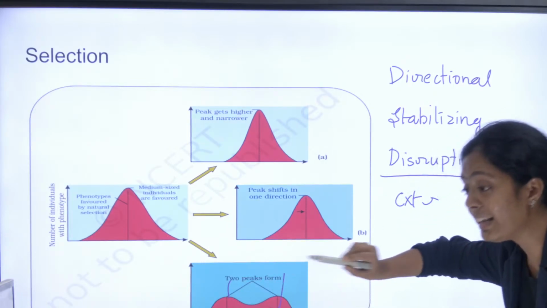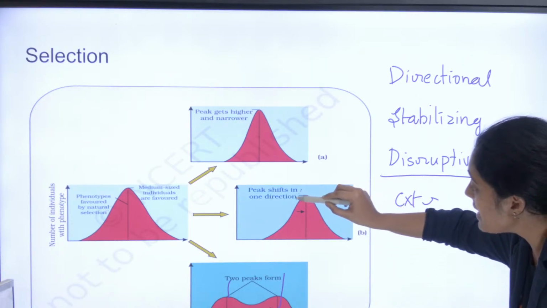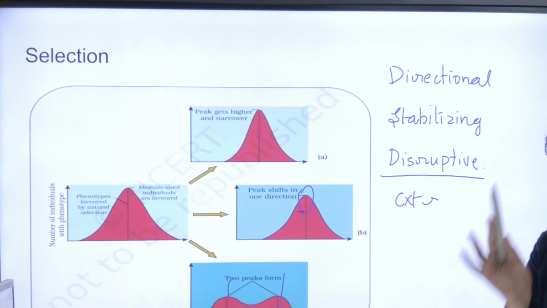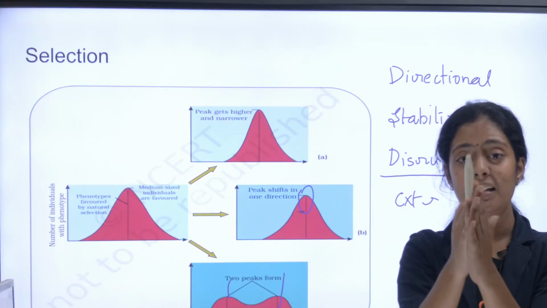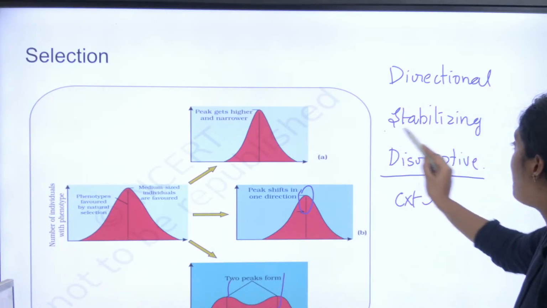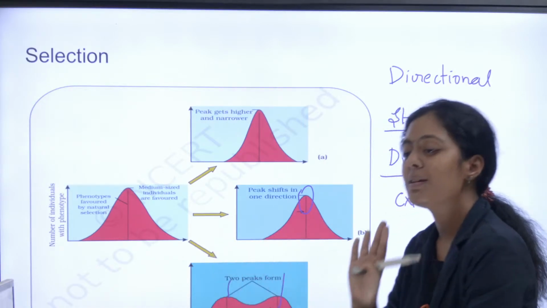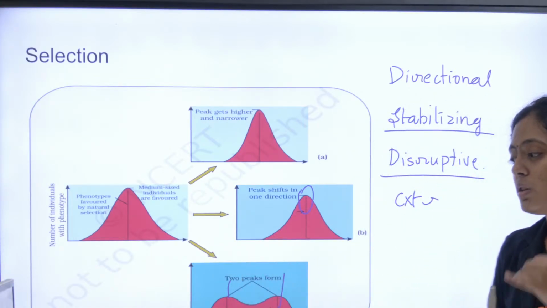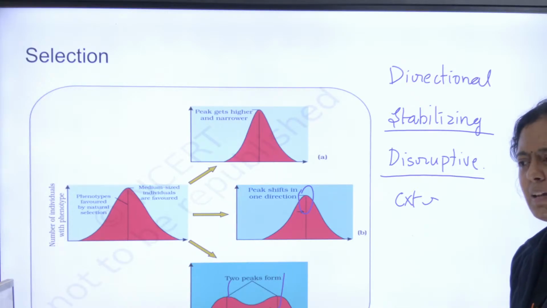You can see only the extreme phenotypes are selected. Here, if the medium phenotype is selected, neither black nor white but the middle gray color, then that is called stabilizing selection. In directional, only one phenotype is selected. So 3 types: stabilizing, disruptive, directional. The graph is very, very important.